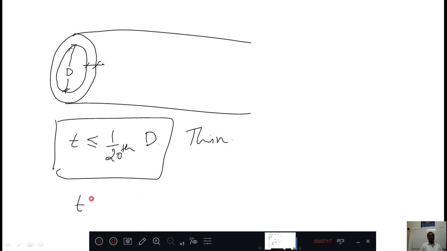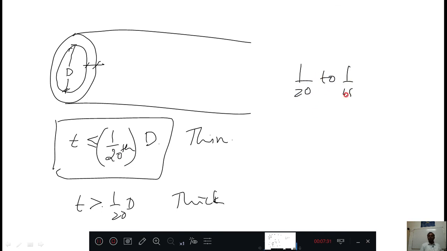If thickness is greater than 1/20th of internal diameter, that is called thick cylinders. Very simple. Here, this 1/20th I said, in some textbooks they may restrict it as 1/20th to 1/15th, and some textbooks say 1/20th to 1/25th. That doesn't matter. In real applications we will decide whether it is a thin cylinder or thick cylinder. But for your purpose, just understand that if the thickness is less than or equal to 1/20th of internal diameter, then that is called a thin cylinder. If the thickness is greater than 1/20th of diameter, then that is a thick cylinder.